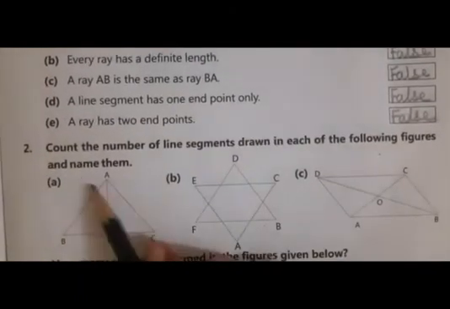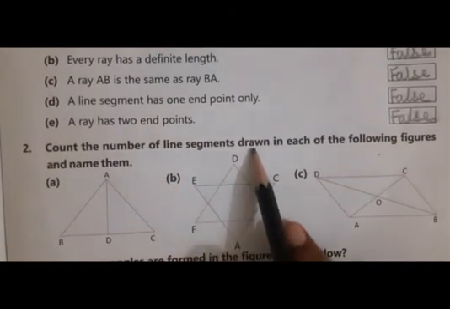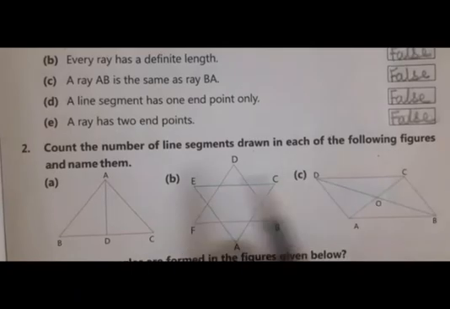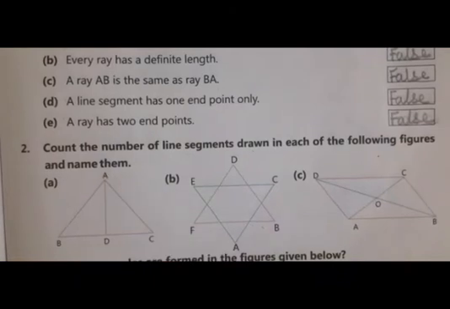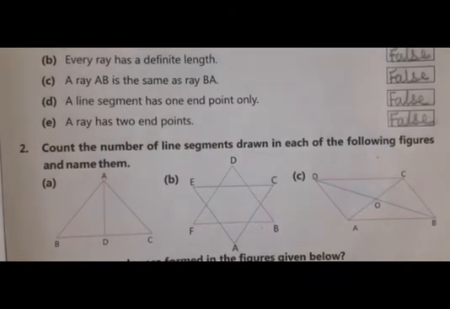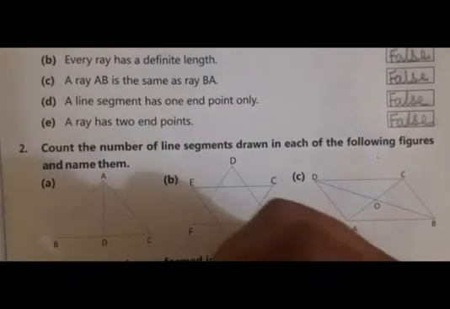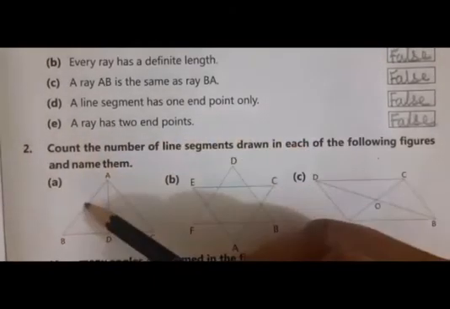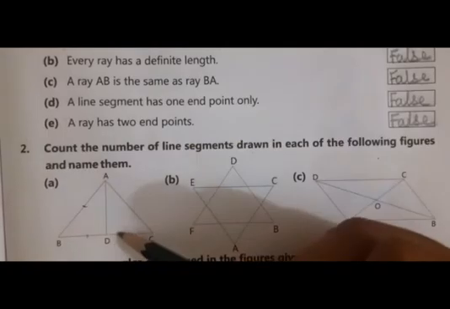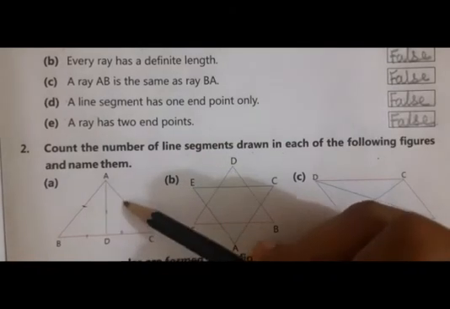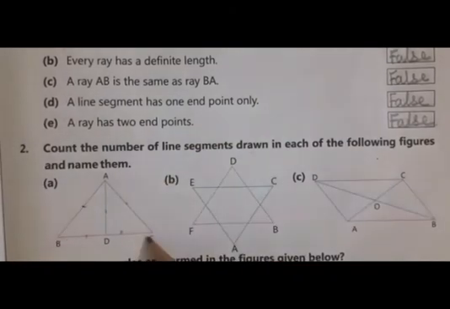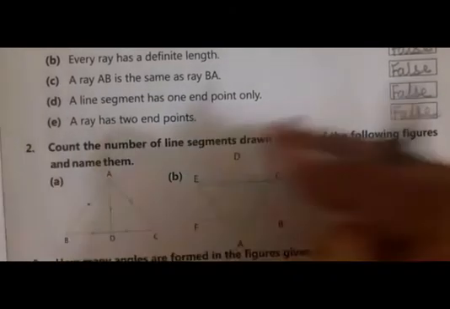Now next, count the number of line segments drawn in each of the following figures and name them. First of all, you have to count how many line segments there are. See, 1, 2, 3, 4, 5, and this full one also is 1. So 6.